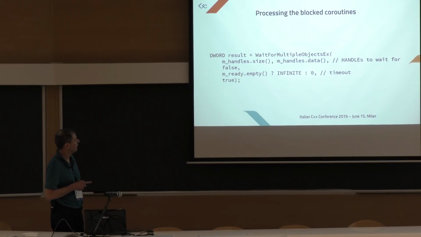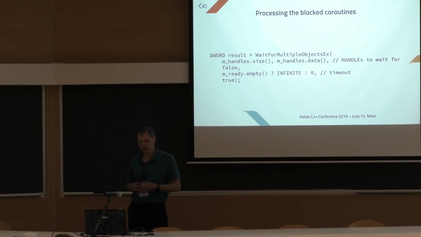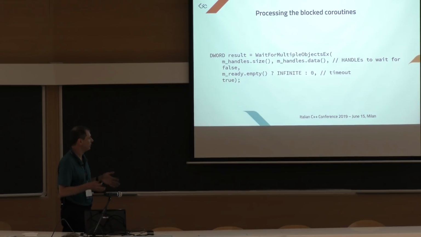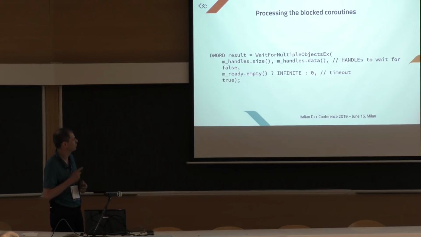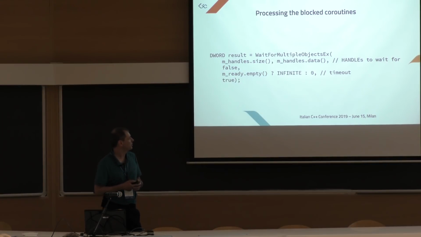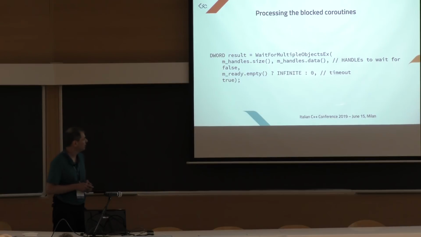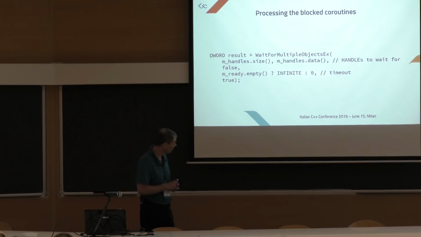We use this Windows function. This function waits for a set of handles and checks if any of them become signaled. So we pass the vector of the handles. And this function is potentially blocking. It blocks for this timeout here. The timeout can be infinite or 0 or any other time, but we use only infinite and 0.